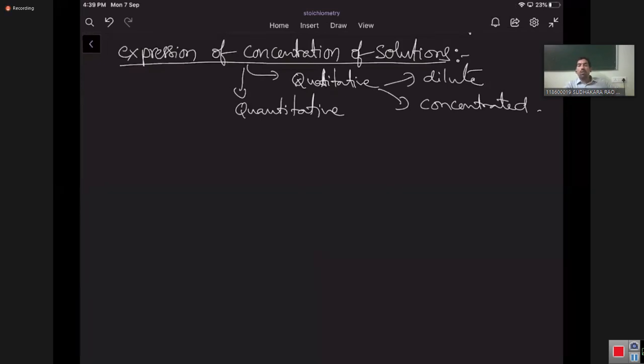If there is a large amount of water and only a very little amount of solute added, we call it dilute. Concentrated means a very high amount of solute is added. These words, dilute and concentrated, are relative words.